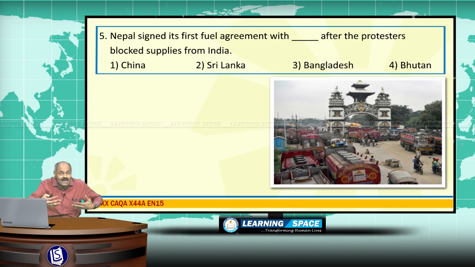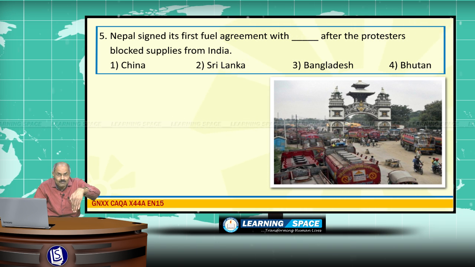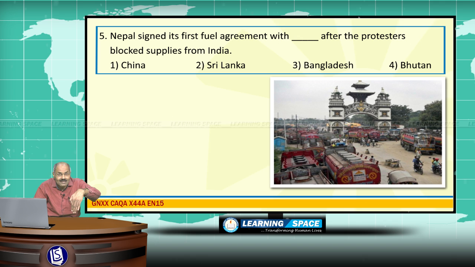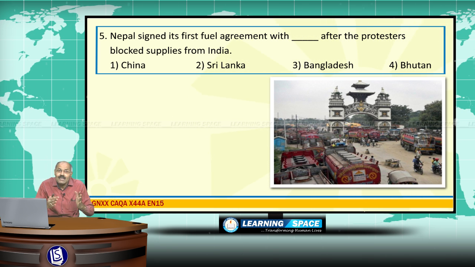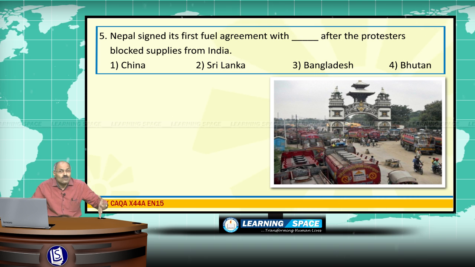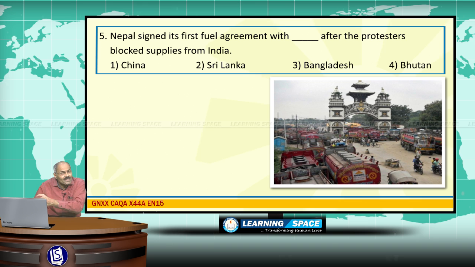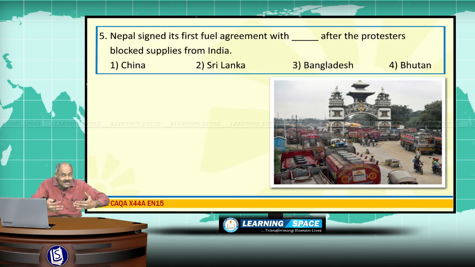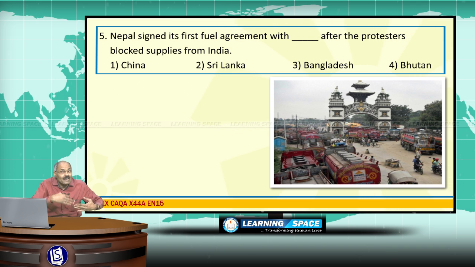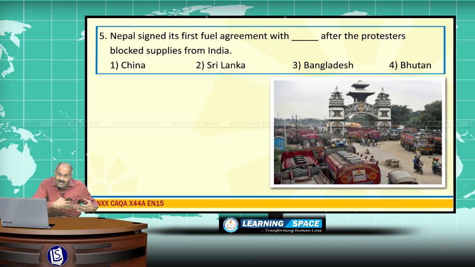And recently, Madhesis are agitating against the constitution. They felt that they were marginalized. Their areas were divided into several states. So these are the demands from Madhesis, and Madhesis are blocking the entry points from India. That is India's version. But Nepal strongly feels that India is responsible for the blocking of the trucks.